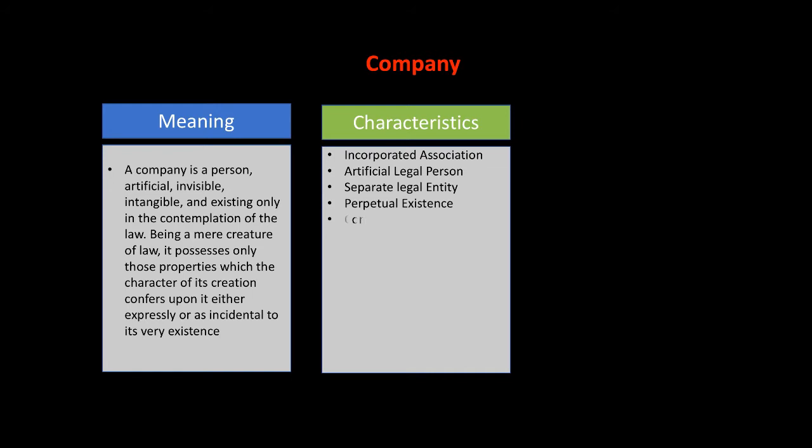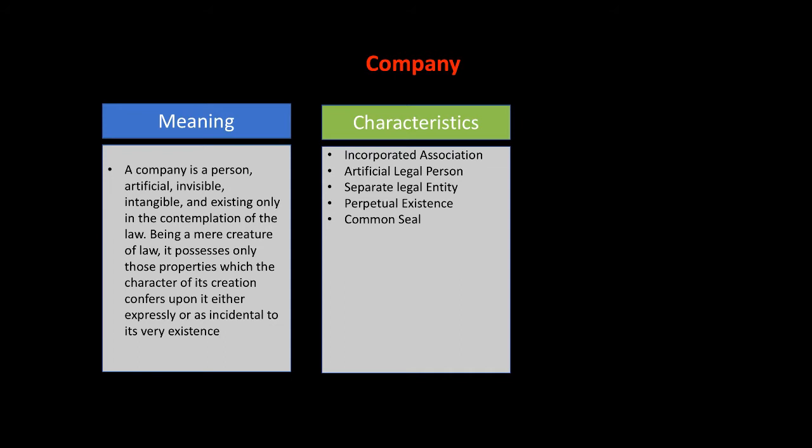The next characteristic is common seal. Of course, you must have seen that a company, a small firm, or every organization has a seal, with the name of the company and the director, chairman or other authoritative person who is supposed to sign on that seal. It is a characteristic that is essentially required for a company, for authorizing any document.